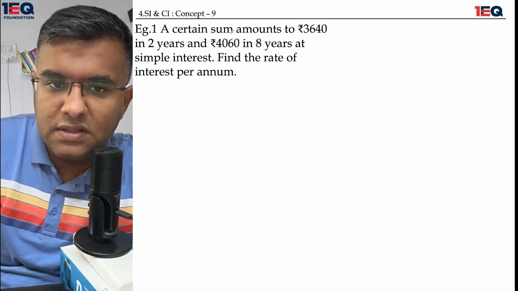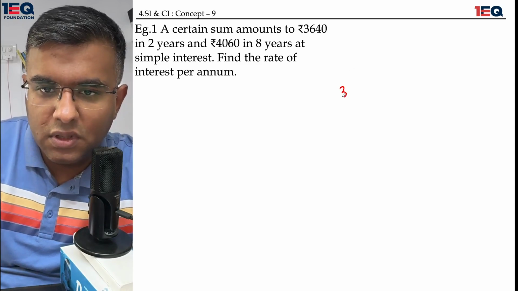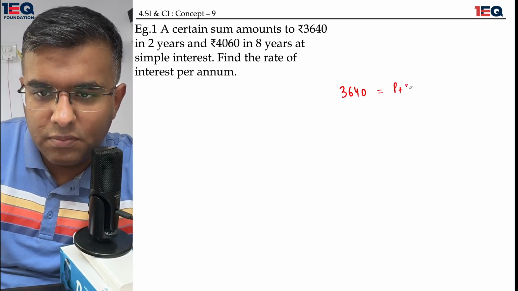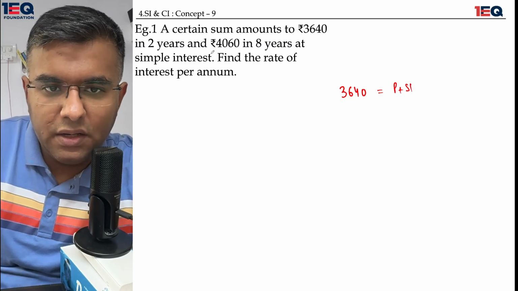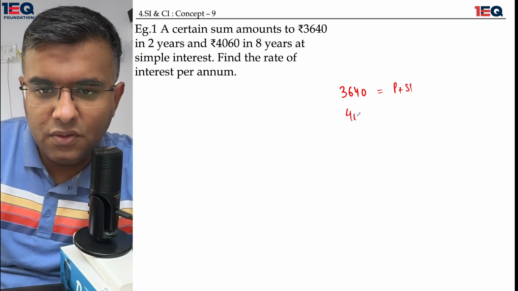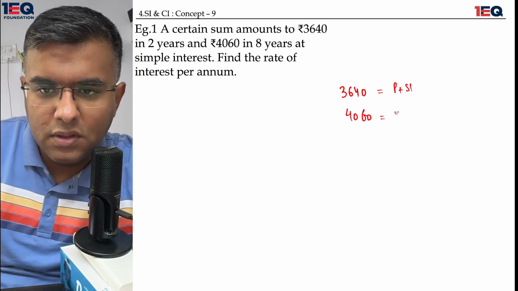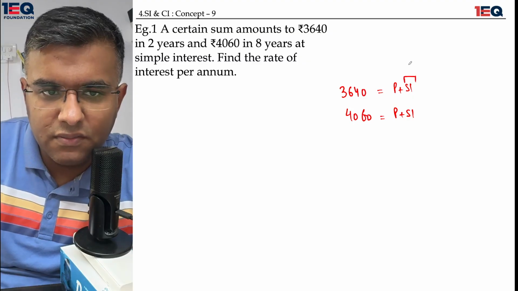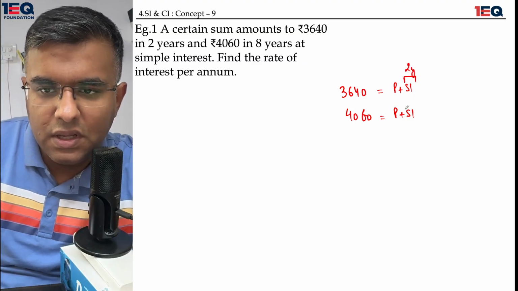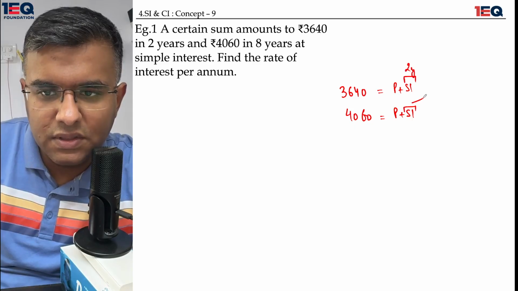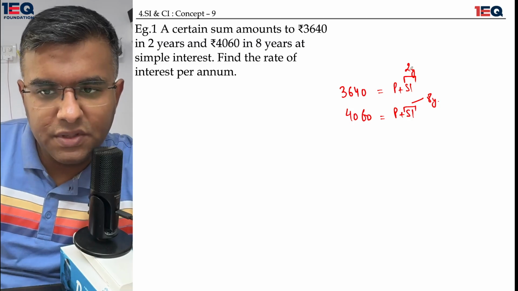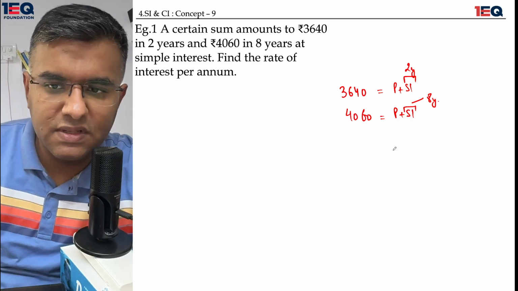Okay, a certain sum amounts to 3640, which is equal to principal plus simple interest, and 4060, same principal plus simple interest. This simple interest was gathered in 2 years, and this simple interest was gathered in 8 years.